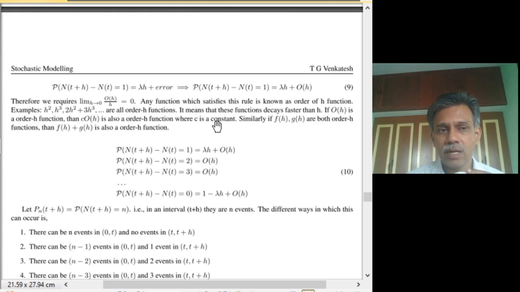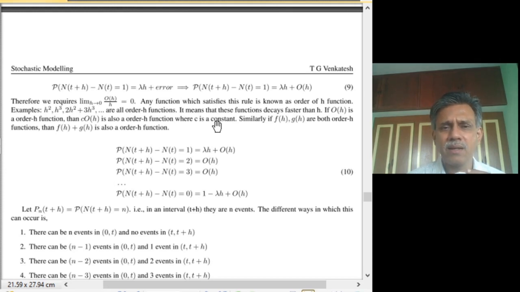So it's not an order h function. Many others, you can also check how trigonometric and logarithmic functions behave in this one. All polynomial functions having degree greater than h, and their combinations, will be order h functions.